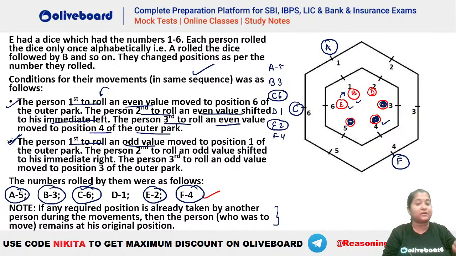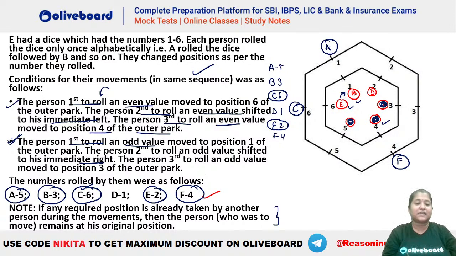You can see that's your B, who rolled 3 here. So, the second person to roll an odd value shifted to his immediate right. That means B should be shifting towards his immediate right. Can B shift towards his immediate right now? Is the place where B has to move, is it vacant? You can see no, it's not vacant. It's taken by E here. So that means B stays at his own position. He cannot make a movement right now because that place is already taken. So B stays at his own position. He does not make a movement.